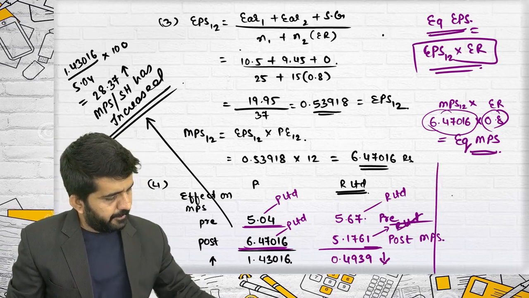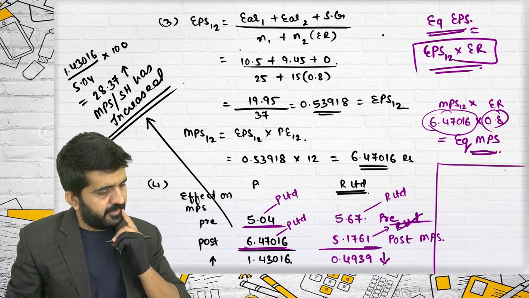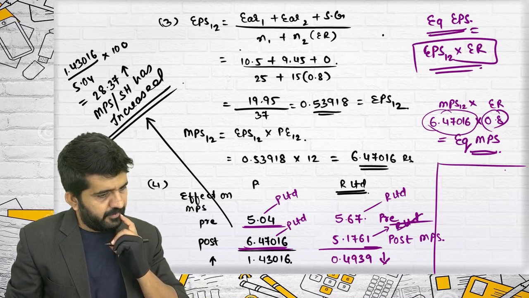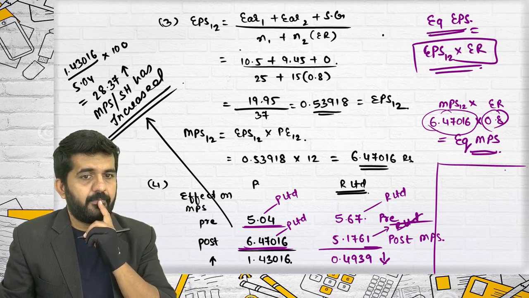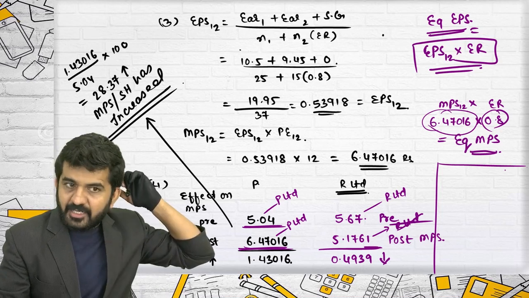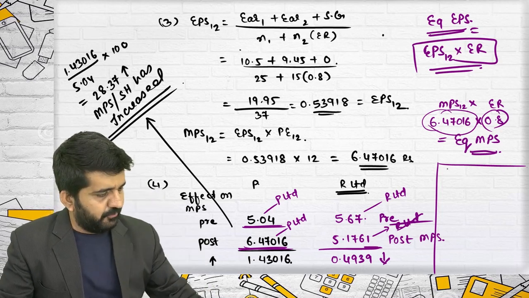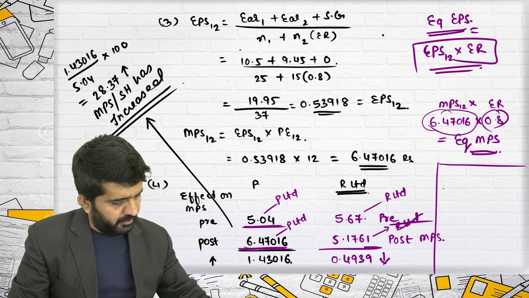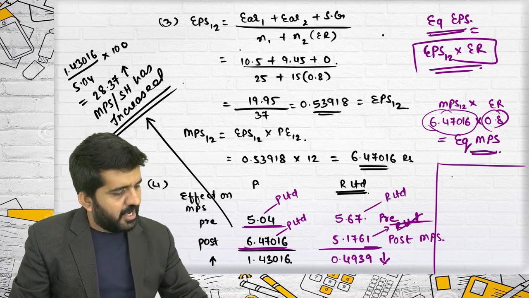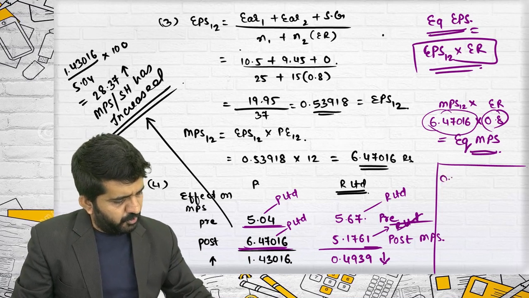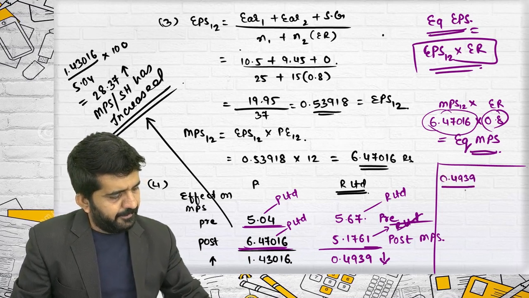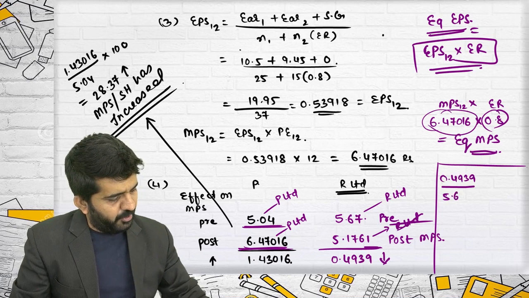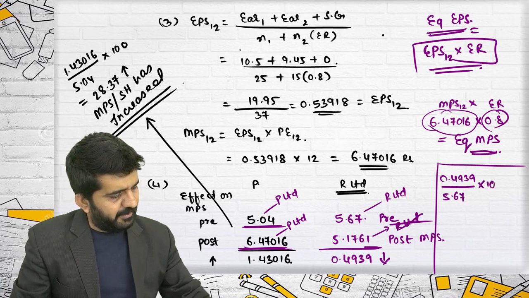Sir, shouldn't you multiply the exchange ratio with 5.67? The post MPS would remain the same, right? No, that's all right. I'll give you the logic why it cannot be multiplied with the exchange ratio. I am first finding the percentage. 0.4939 divided by 5.67 multiplied by 100.